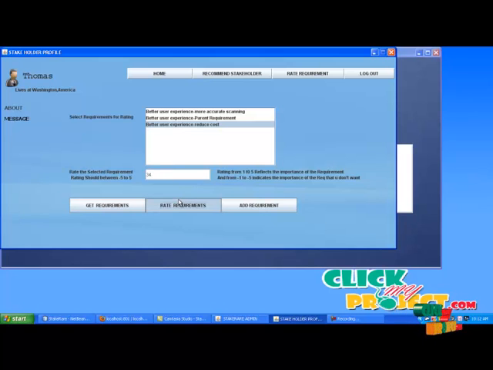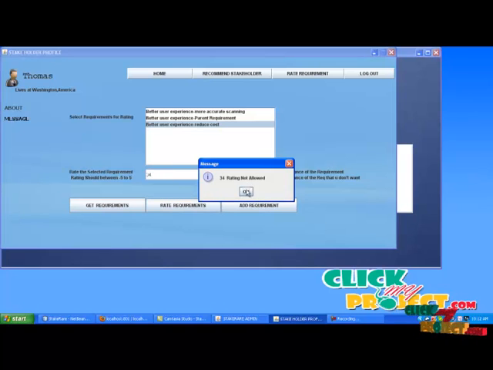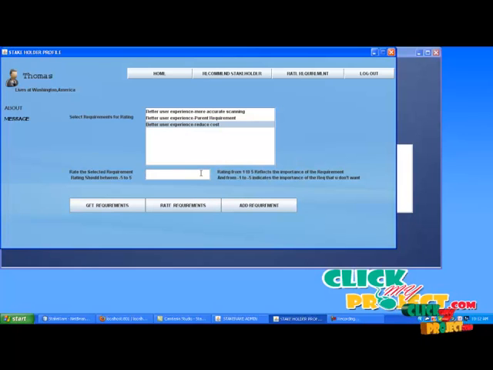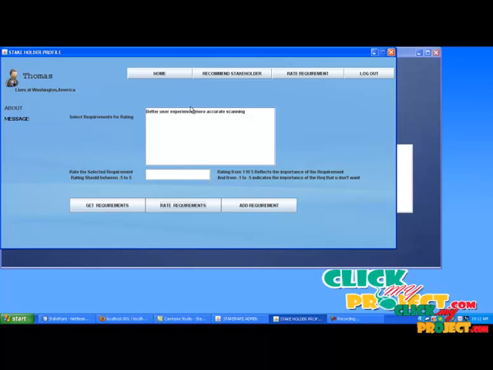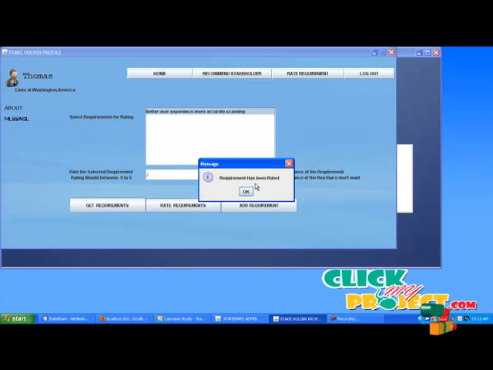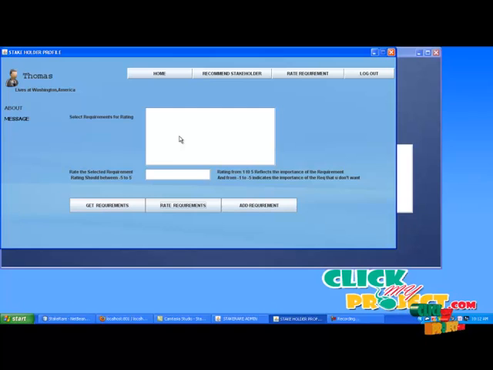If you give rating like this, it will not allow. If you want to add any new recommend, you can add the recommend by using add recommend button.